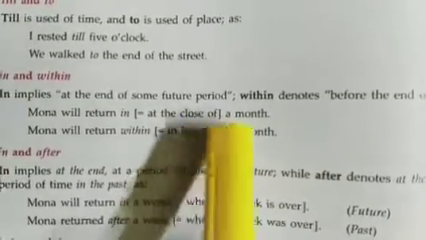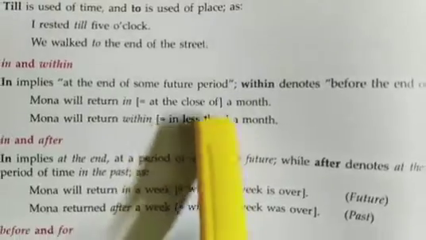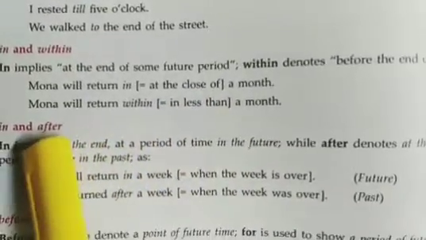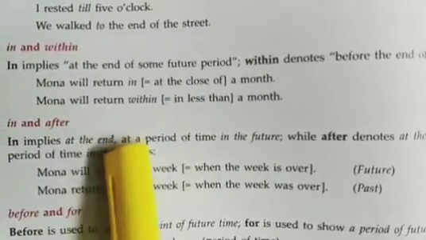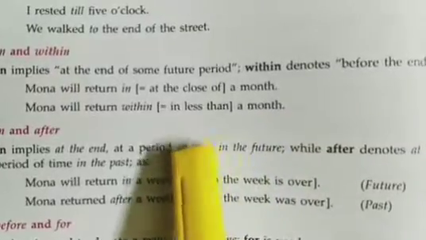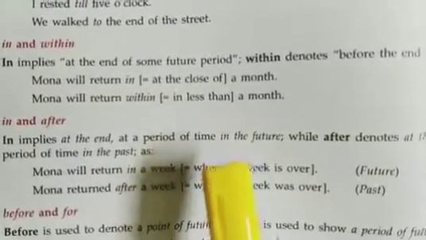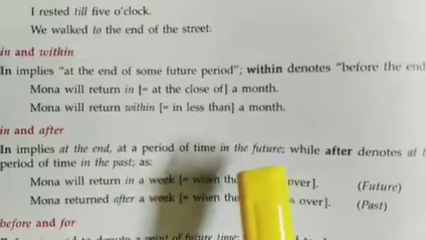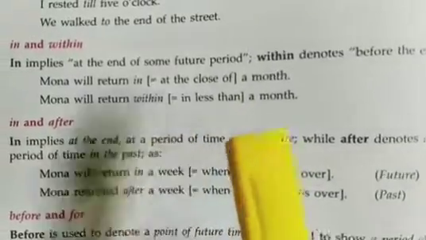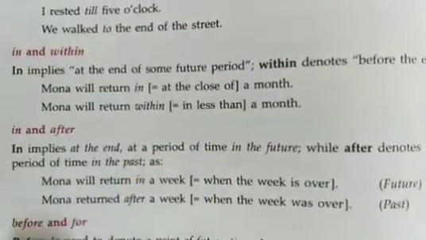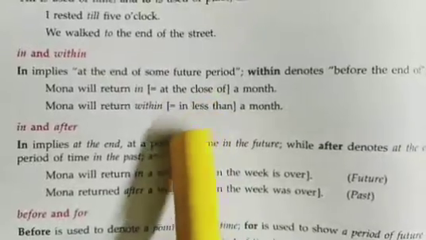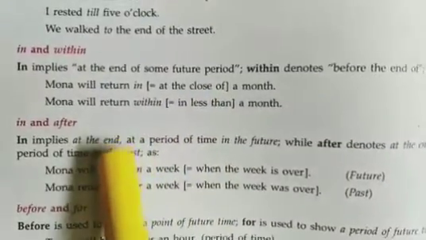She will return at the close of the month, not before the time. And when we say Mona will return within a month, it is in less than a month. That means she is not going to take a month. She will return definitely before a month. So the difference is there. Now come to the next one.